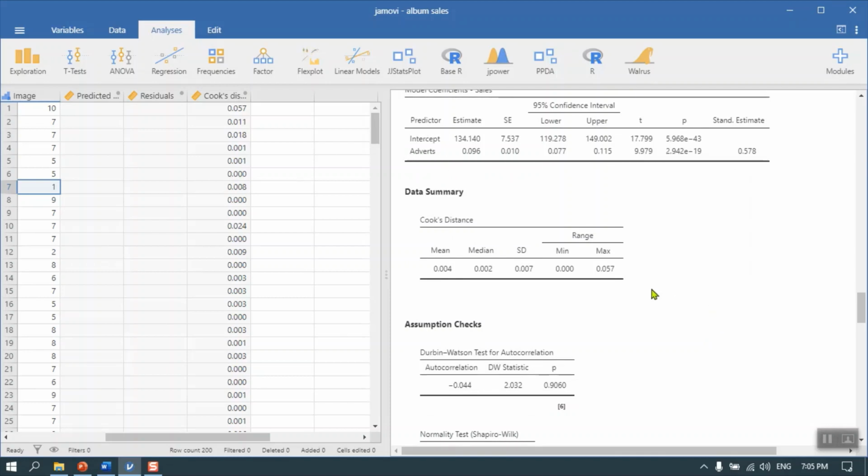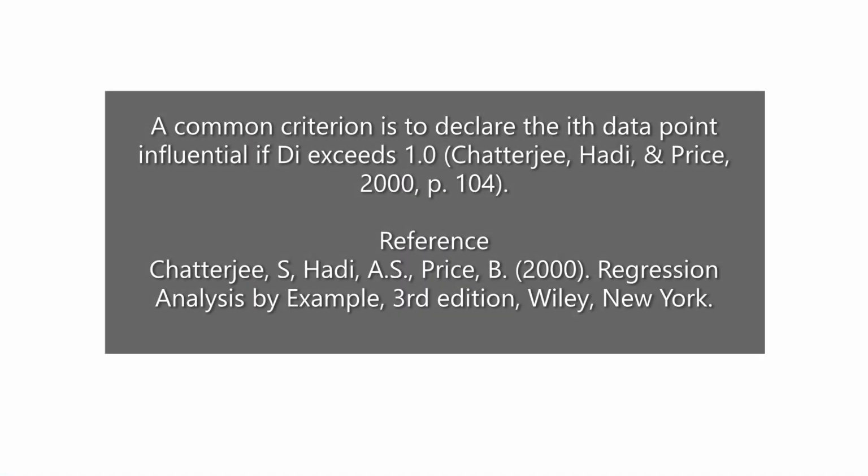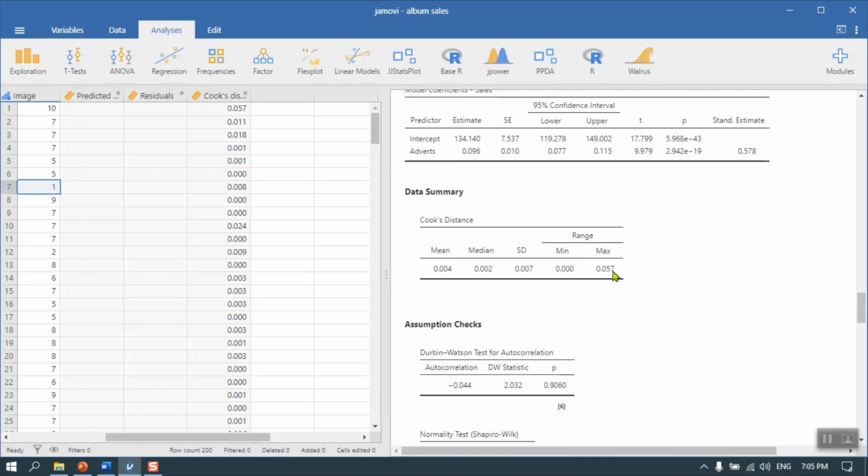The maximum Cook's D ranges from 0 to 0.057, and that means that there isn't a very highly influential data point in there.